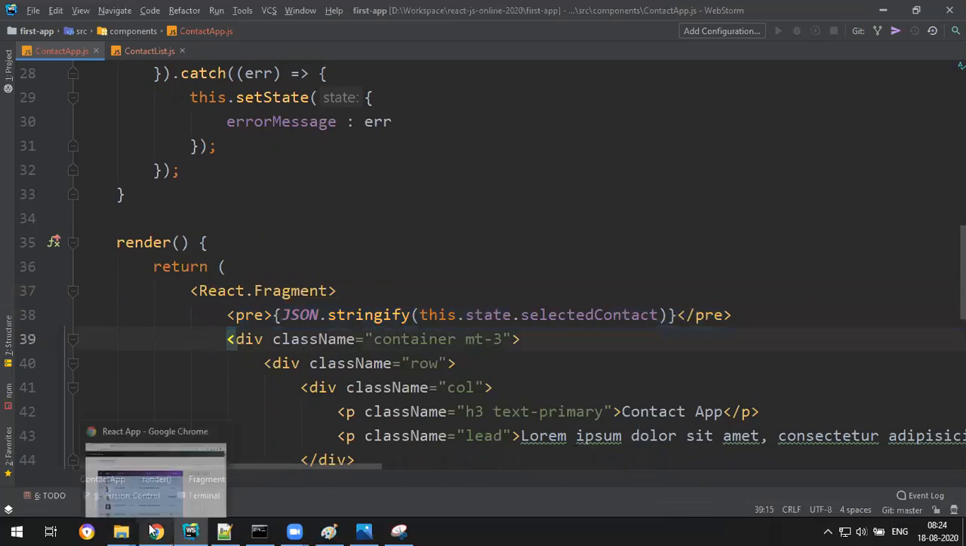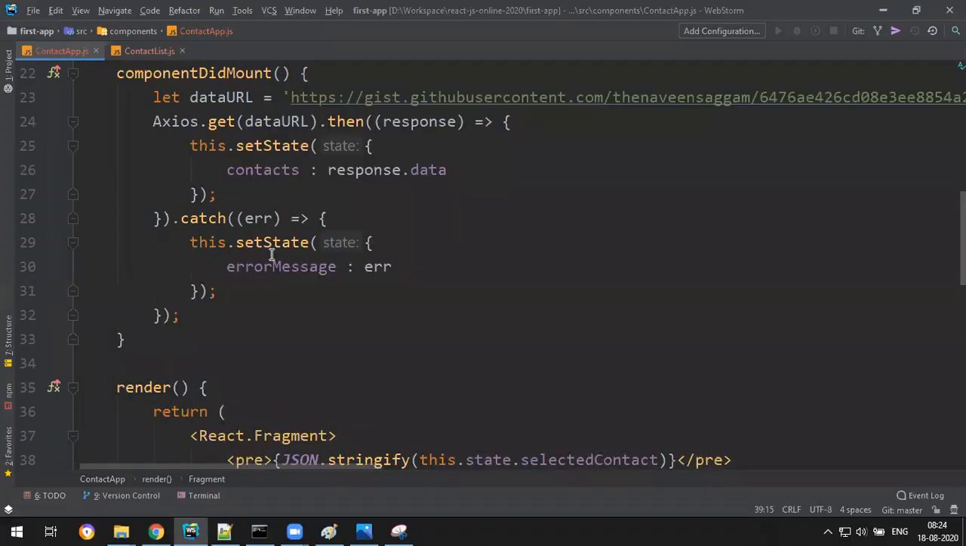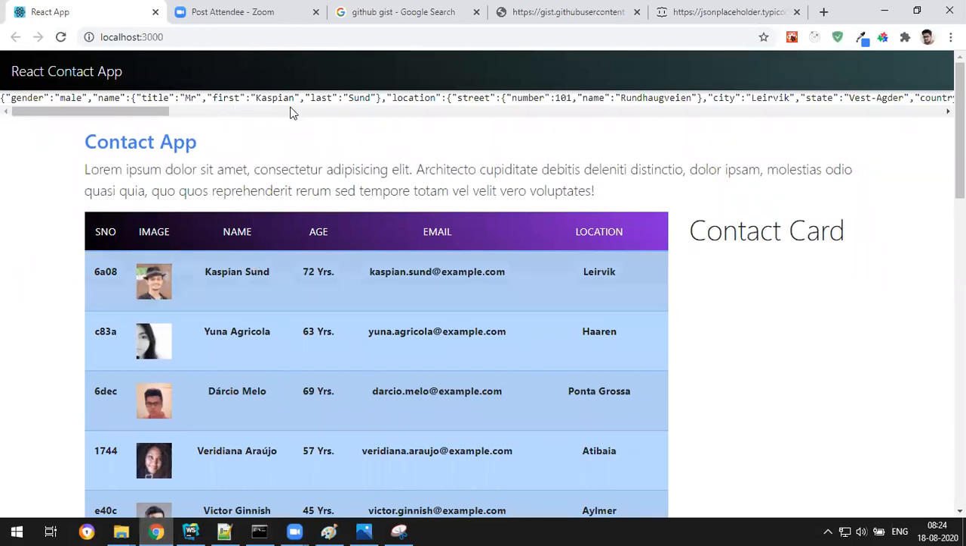If I receive it, I can send it to the other child. It is null because we have defined it as null. Then when I click on Caspian, see, I got Caspian. I click on Una, I click on Dario. So we can receive data at the parent because it is coming through the parent. Yes, it is there.